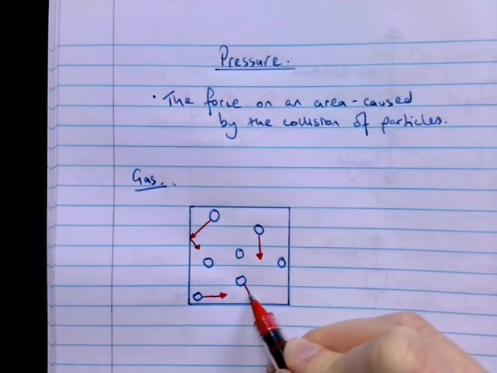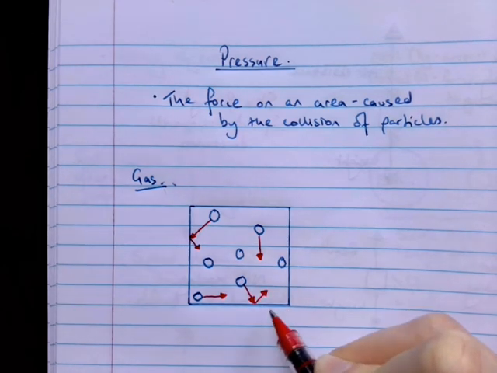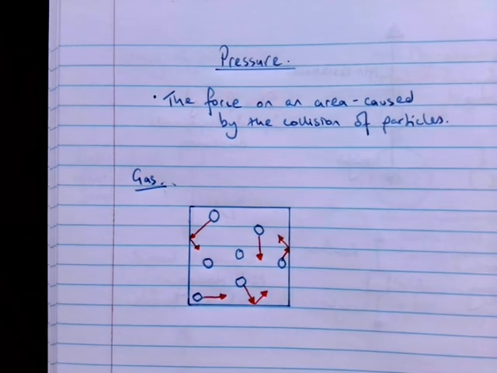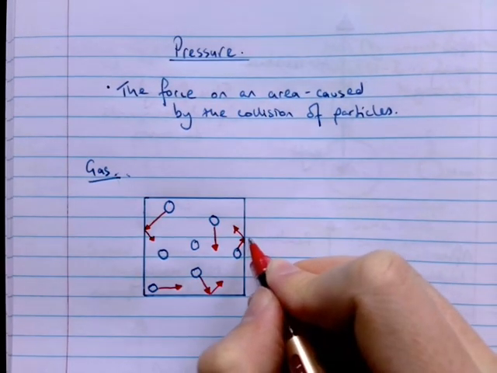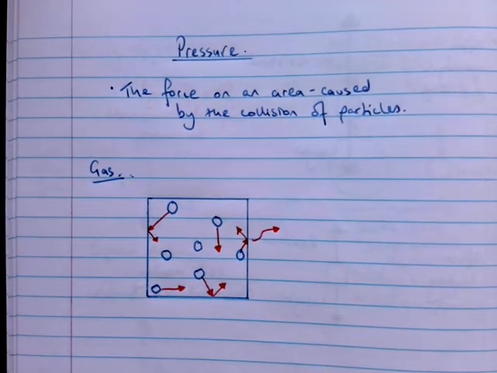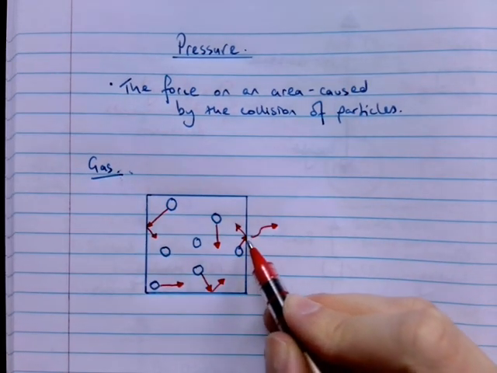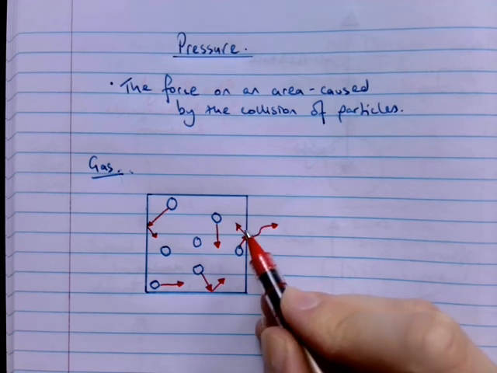They're going to come down here, collide with the wall, and then bounce off. And it is this collision here that causes pressure. Because this collision here exerts a force onto the side of the container.